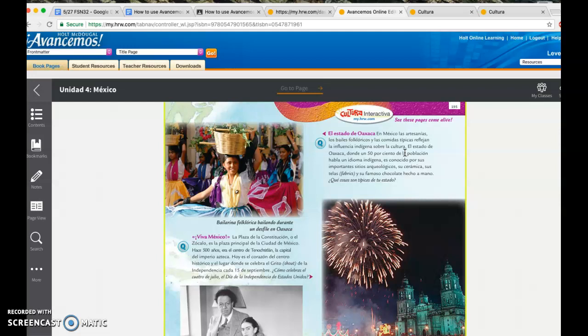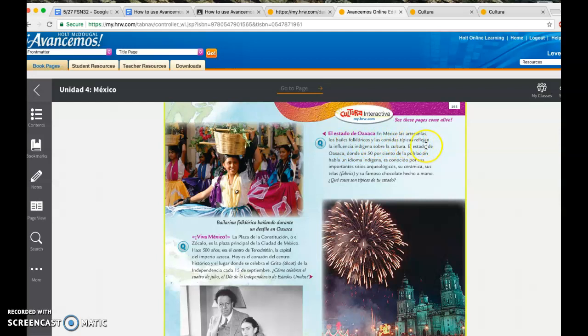Can you tell what this paragraph is about? Let's find the cognates. Artesanías, that's one. Bailes, maybe we don't know that word, but we know folclórico, right? It refers to like the music of a place. Las comidas,